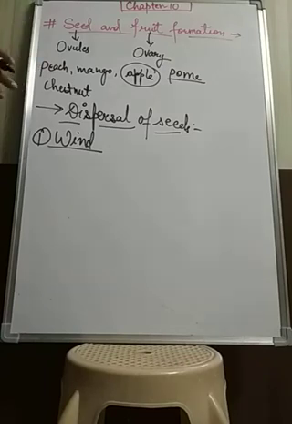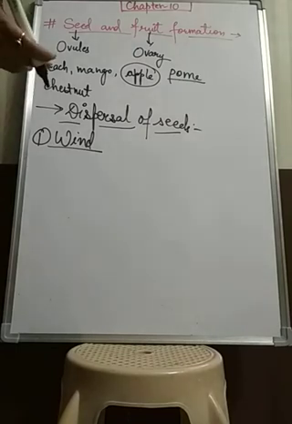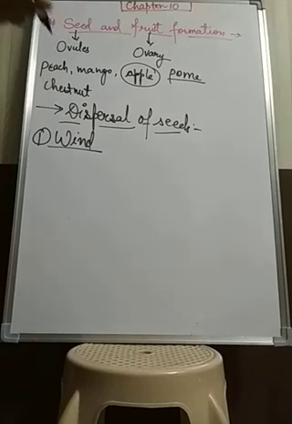Their wings, their parachute-like structures, and the tufts of hairs help the seeds to disperse long distances away from the parent plant. Example, seeds of cotton. They are found in a ball of cottony hair. They are so light that they can easily fly away from one place to another, over long distances.